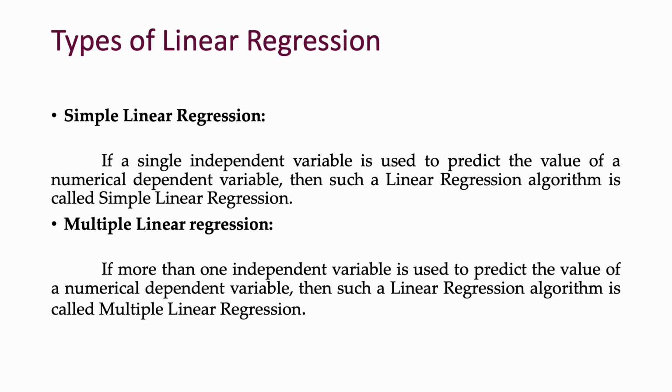Types of linear regression: simple linear regression and multiple linear regression. If a single independent variable is used to predict the value of a numerical dependent variable, such a linear regression algorithm is called simple linear regression. If more than one independent variable is used to predict the value of a numerical dependent variable, it is called multiple linear regression.